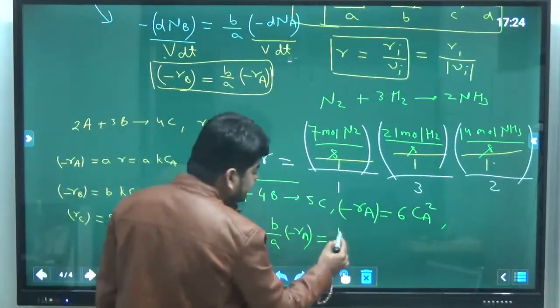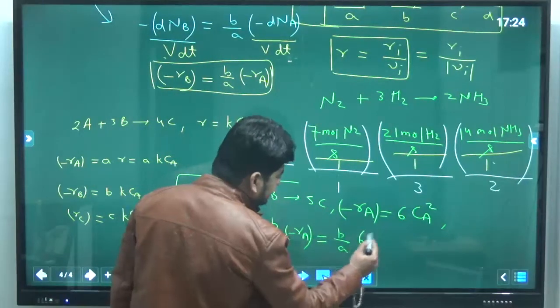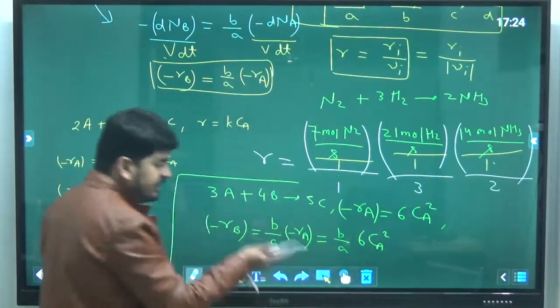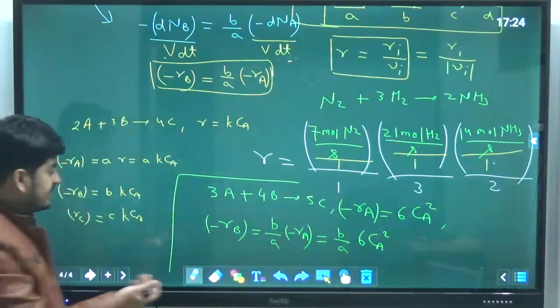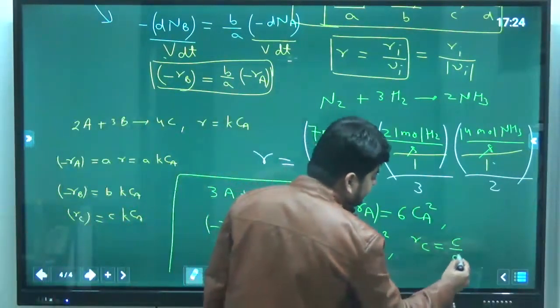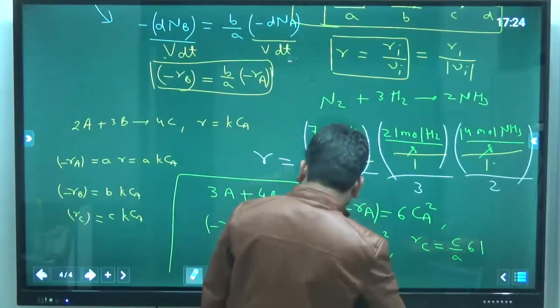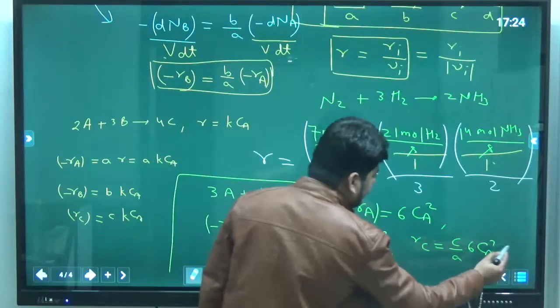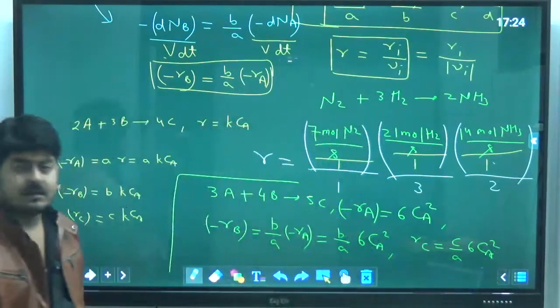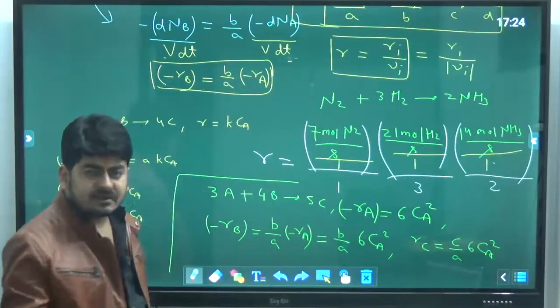So you can say B by A times of 6Ca square. Similarly, Rc will become C by A times of minus Ra, that is 6Ca square. So that's how we can write down the rate of reaction in terms of other components.